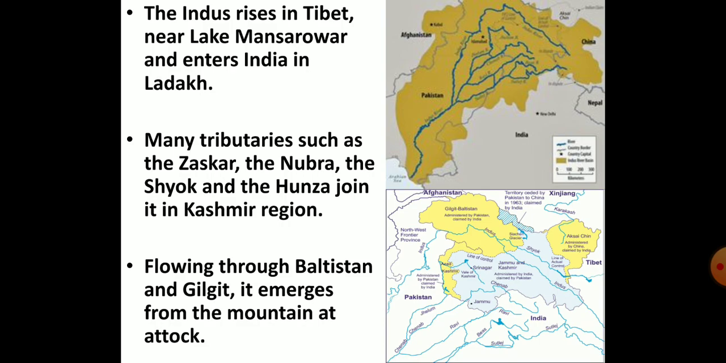The river Indus originates in Tibet near Mansarovar Lake. From there it flows westwards and enters India in Ladakh, where this river forms a beautiful gorge. Further, in the Kashmir region, it is joined by many tributaries such as the Zaskar, the Nubra, the Shyok and the Hunza. It flows through Baltistan and Gilgit, as you can see in the second picture, and then emerges out of the hills at Attock.